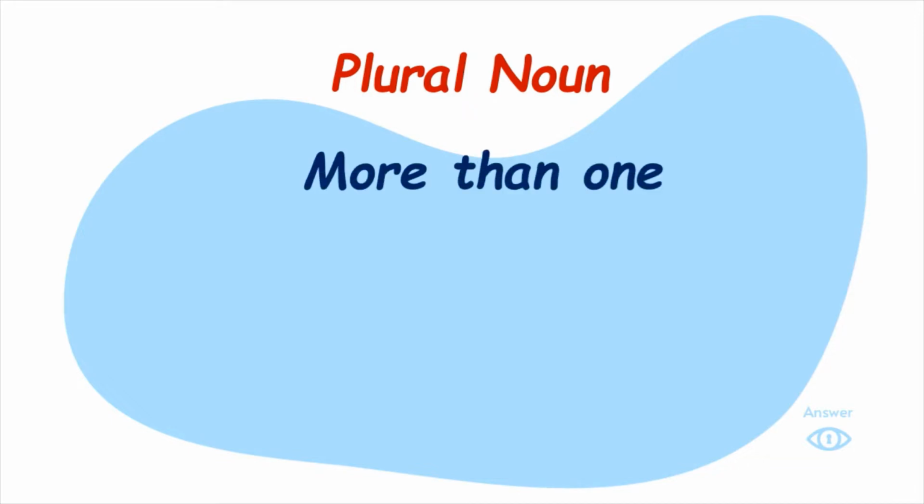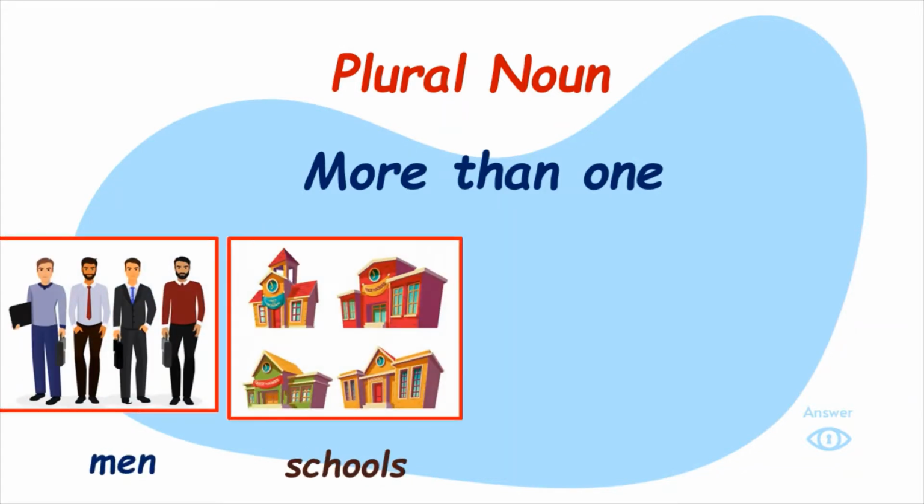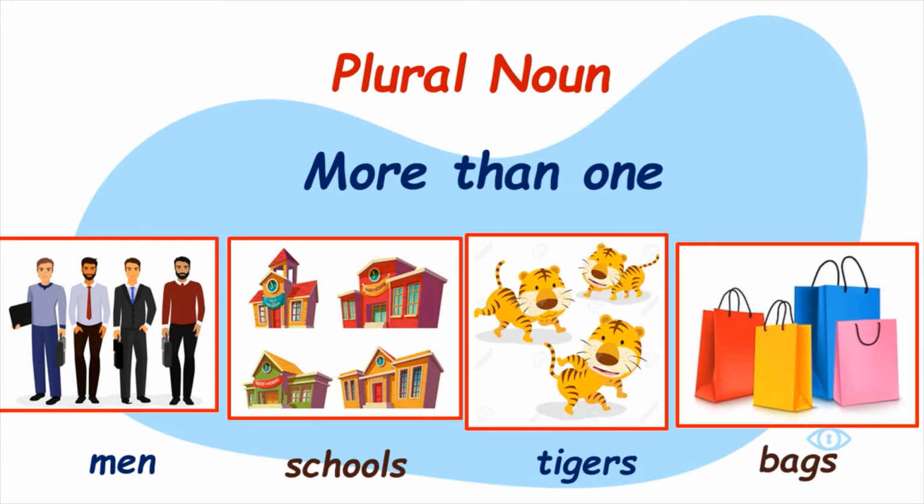The second type of noun is known as plural noun. It refers to nouns that are more than one. Here are a few examples. Men, schools, tigers, bags. All these nouns are more than one and hence we can say that they are examples of plural nouns.